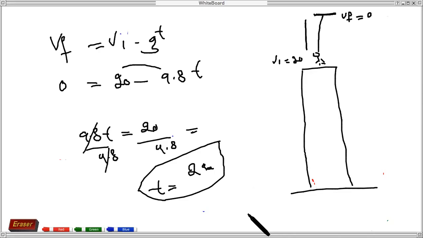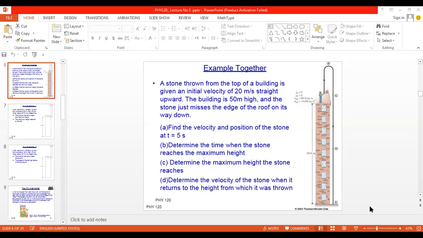Now the third one. In the third part, determine the maximum height the stone reaches. We know the time for maximum height, we know its initial velocity, we know the final velocity. Now we don't know how far this maximum height is from the initial position.